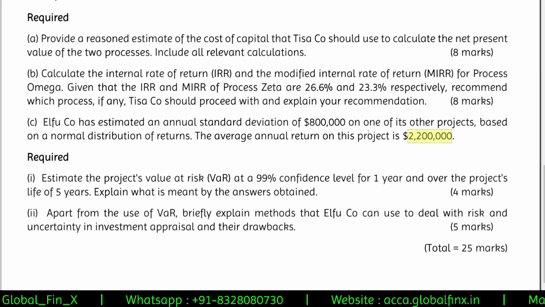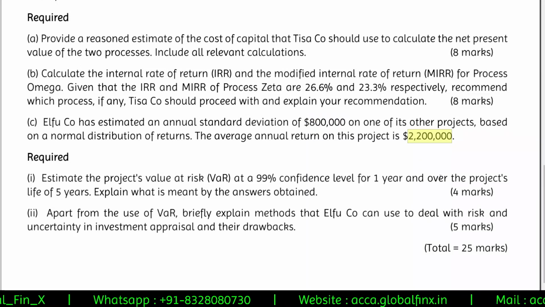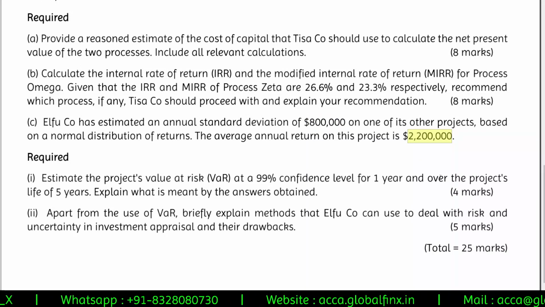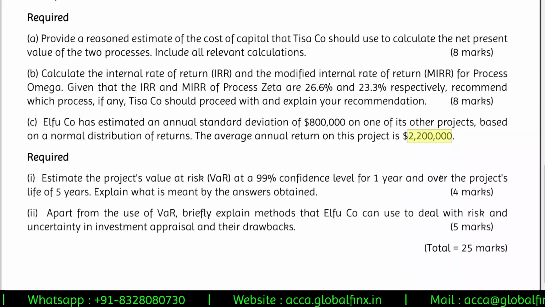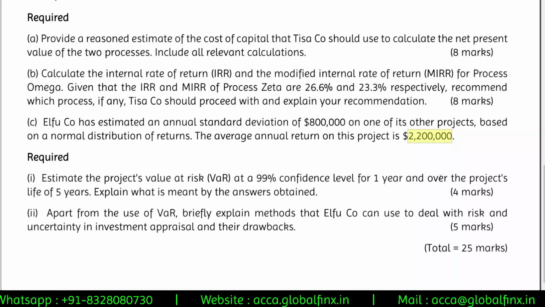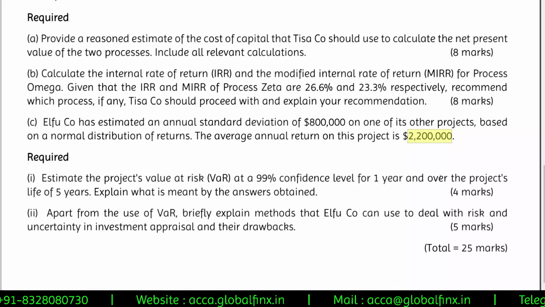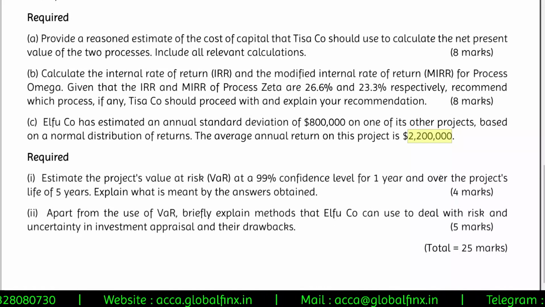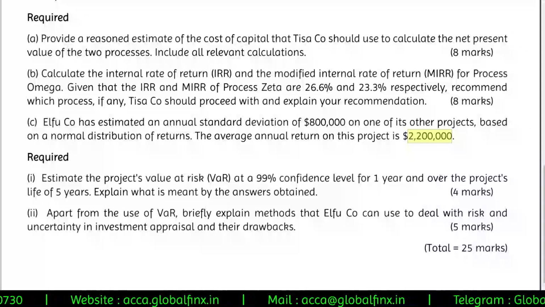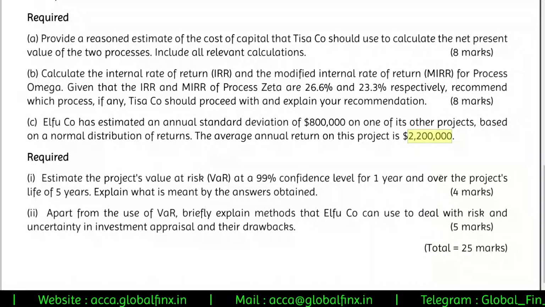2,200,000 minus 800,000 is 1,400,000, if I'm not wrong. Yeah, 1,400,000. And 2,200,000 plus 800,000 is 3 million. So 1.4 million to 3 million is the range in which the distribution of this particular Elfu company's returns will range.